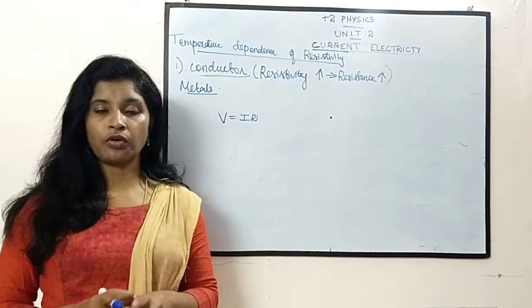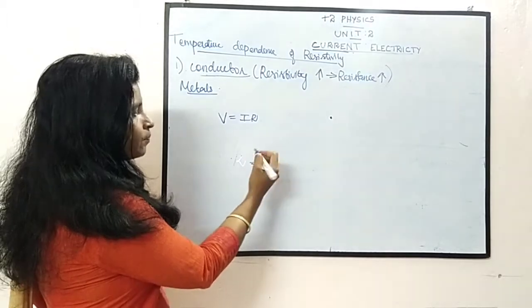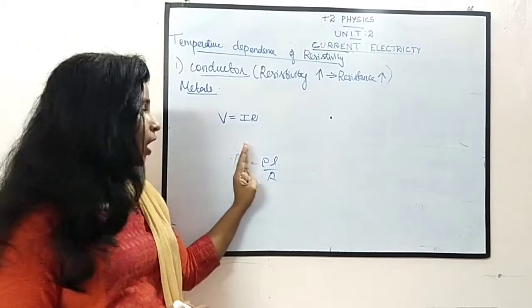We should not think that it is always constant. Okay. So what is R? R is nothing but it is equal to what? Rho into L by A. Okay. So this will not be always constant.